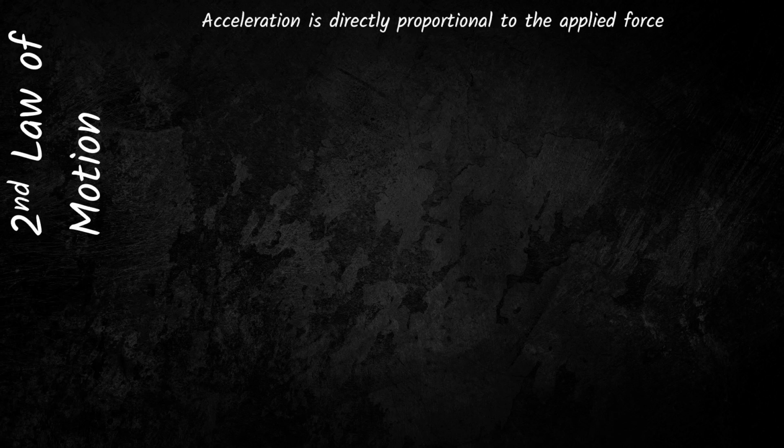Moving on to the second law of motion. The second law of motion states acceleration is directly proportional to the applied force. F is directly proportional to A, where F is force and A is acceleration. The formula using the second law of motion is F equals m times A, where F is force, m is mass, and A is acceleration. Well, the conclusion is that if you apply a greater force on an object, it's going to accelerate much faster. Example, if a car has a larger engine, the engine's going to apply a greater force and hence accelerate faster compared to a car with a smaller engine.